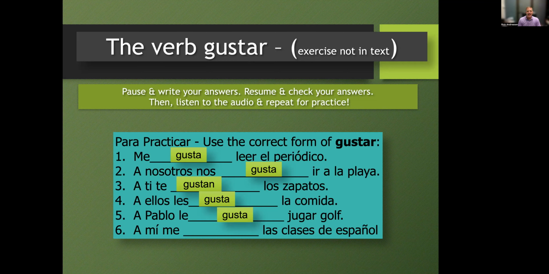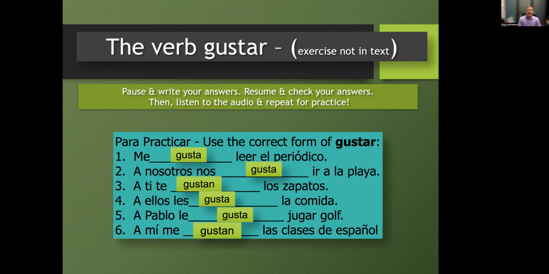Número 5. Clase, repitan. A Pablo le gusta jugar golf. Okay, so again, even though we have jugar, it's infinitive, we're going to conjugate gustar in the third person singular. And then a Pablo is él, right? That's the same as him, he. So our indirect object becomes le, the third person singular.